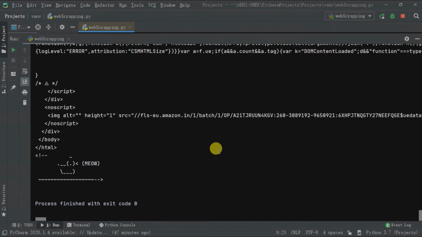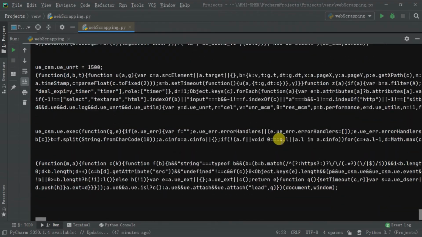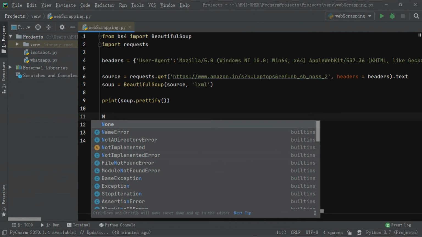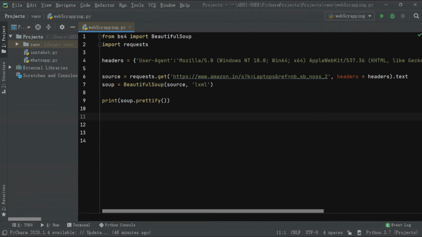I know this is a little messed up. That's because it also contains some JavaScript and CSS code. Next, create an empty list for names and prices of the laptops.